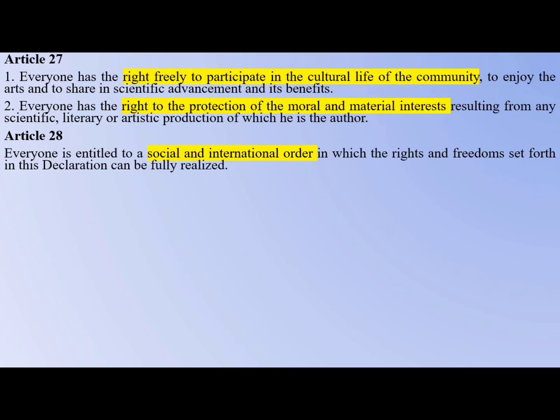Then Article 28, which says that everyone is entitled to a social and international order in which the rights and freedoms set forth in this declaration can be fully realized. Also, taking the key point social order, you can find the corresponding article, Article 38 of the Indian Constitution, which says that social order should be ensured by the state. Then coming to the international order, you can find it in Article 51 of the Indian Constitution.